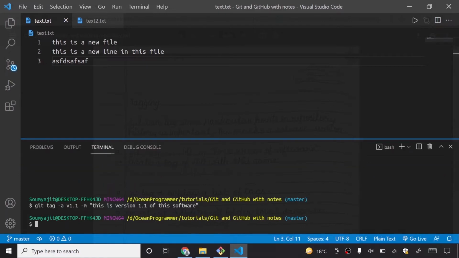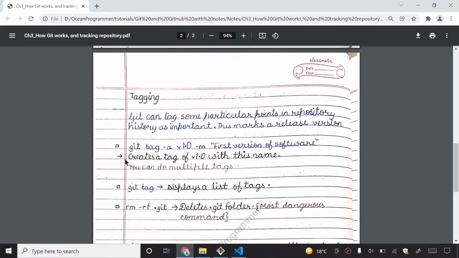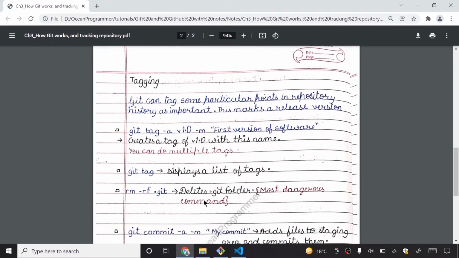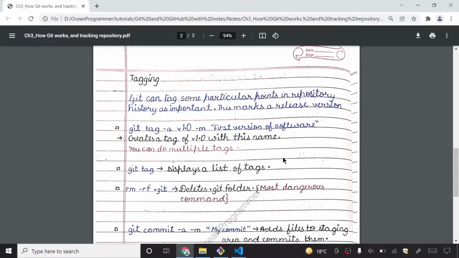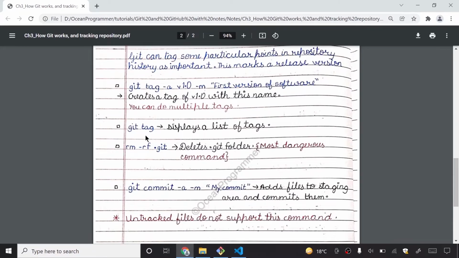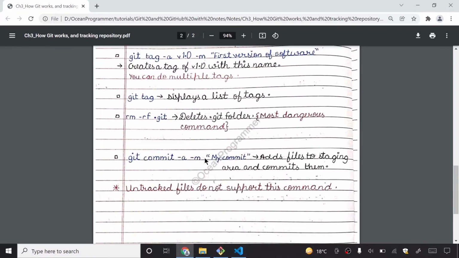Nothing happened. But if I write git tag, it is saying that only v1.1 is here. So it creates a tag of v1.0 with this name. I have added inside notes. You can even do multiple tags after modifying, of course, your files. So git tag displays a list of tags.